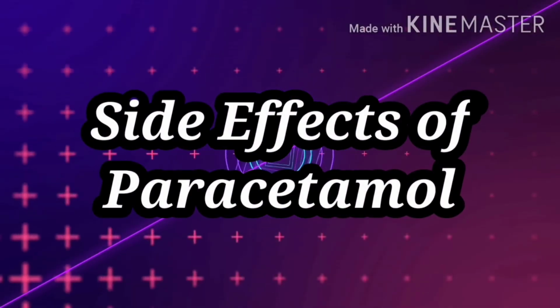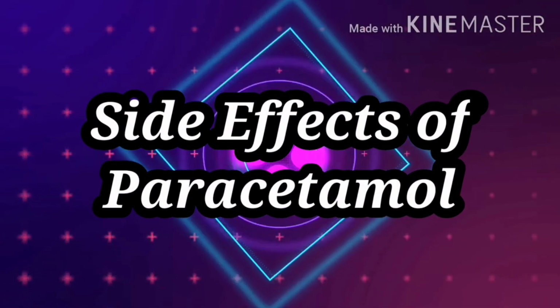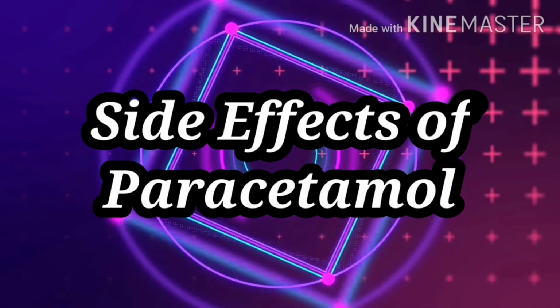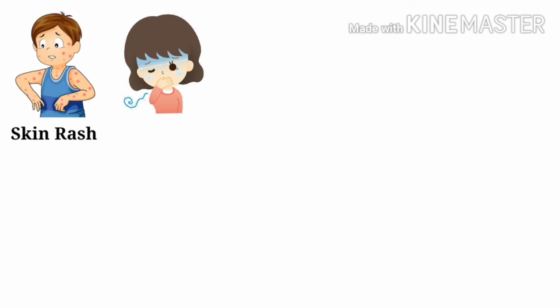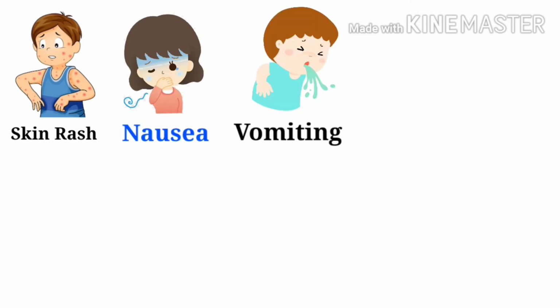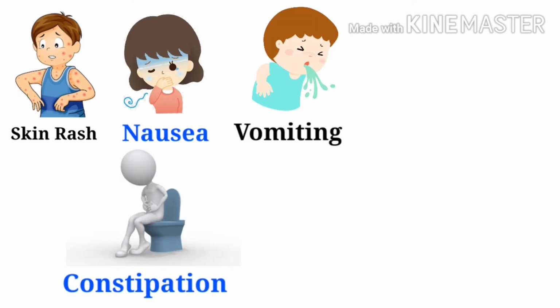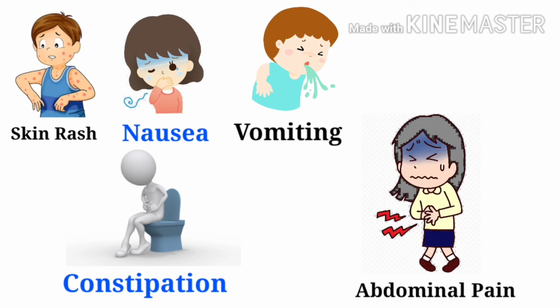Next comes the side effects. Very rarely we get side effects by administering paracetamol, but the most common are rashes, nausea, vomiting, constipation and abdominal pain. These are all the side effects.